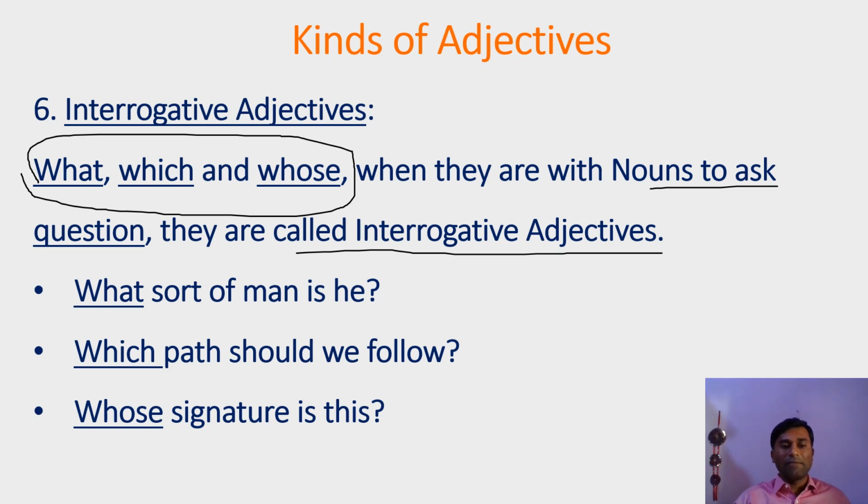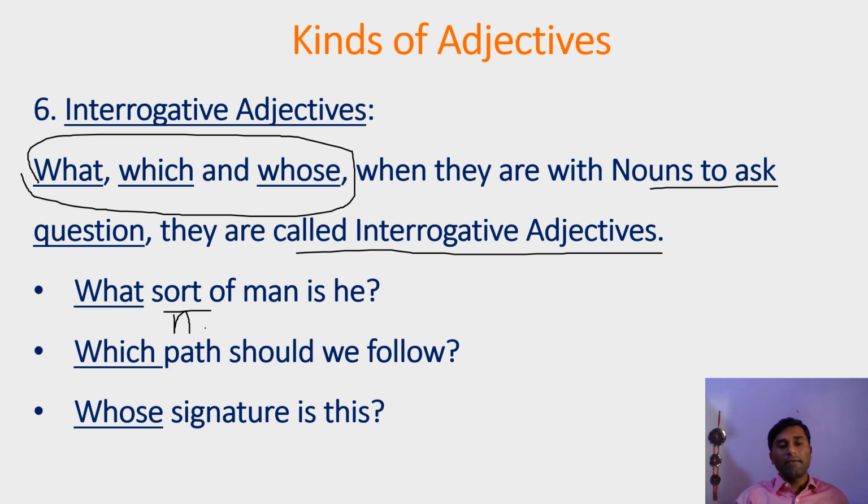Here examples are given. What sort of man is he? Sort is a noun. Sort means type, kind. What kind of man is he? We say in this way. So here what, as a WH word, describes the noun sort, so it becomes an adjective, and as it is a question, it is an interrogative adjective. So adjectives that are used to ask questions with nouns are called interrogative adjectives.